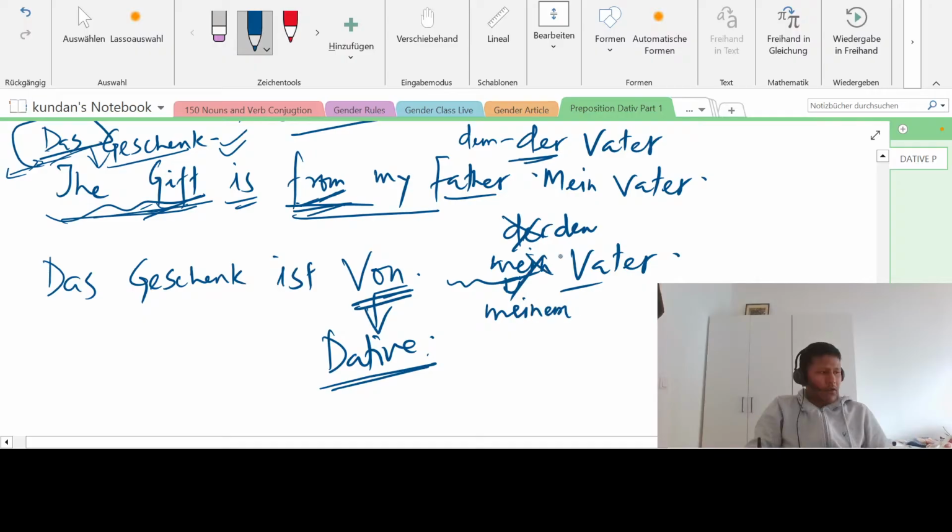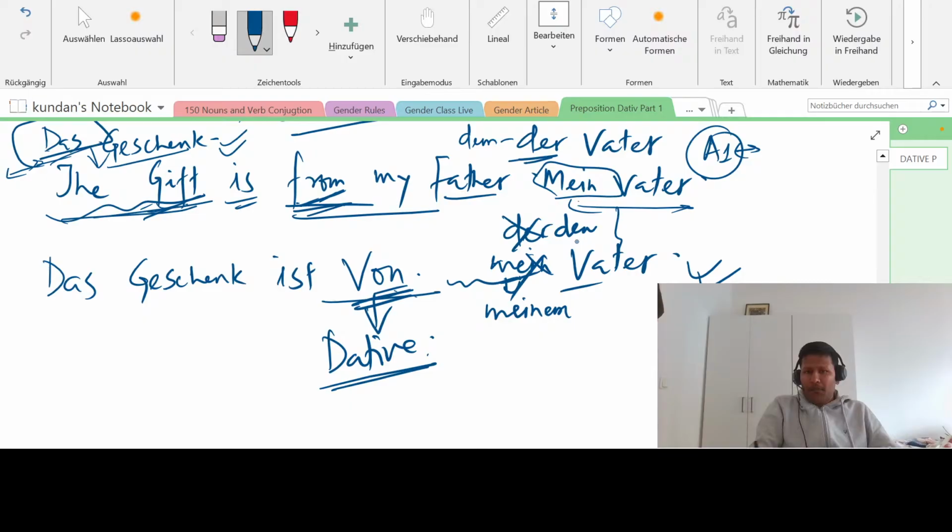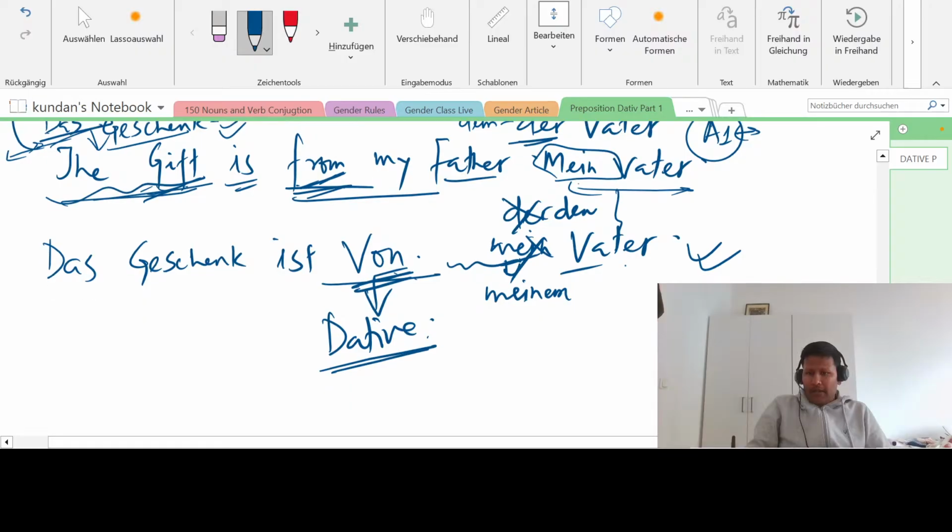Anyone has any doubt so far in this particular sentence? This is the easiest of all the sentences that we have seen, but this can be very tricky if you don't understand what is dative and what is accusative. We have learned in A1 also in quite some detail what is accusative, what is nominative. So I'm not going too deep, but the table you have to remember, and what changes in dative, right? That is clear, right? Das Geschenk ist von meinem Vater. All right. Okay. So now let us take one example.